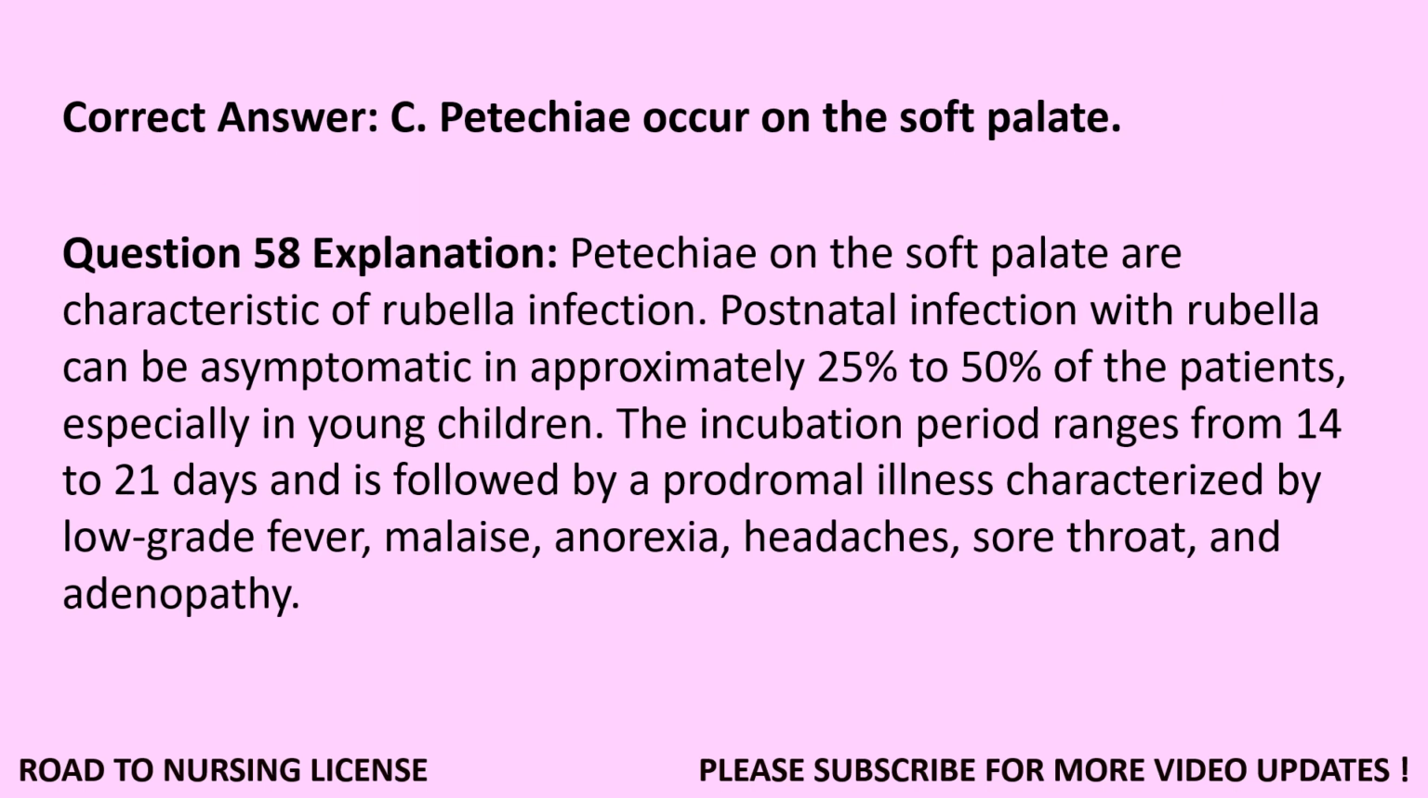Correct answer, C. Petechiae occur on the soft palate. Question 58 Explanation. Petechiae on the soft palate are characteristic of rubella infection. Postnatal infection with rubella can be asymptomatic in approximately 25% to 50% of the patients, especially in young children. The incubation period ranges from 14 to 21 days and is followed by a prodromal illness characterized by low-grade fever, malaise, anorexia, headaches, sore throat, and adenopathy.